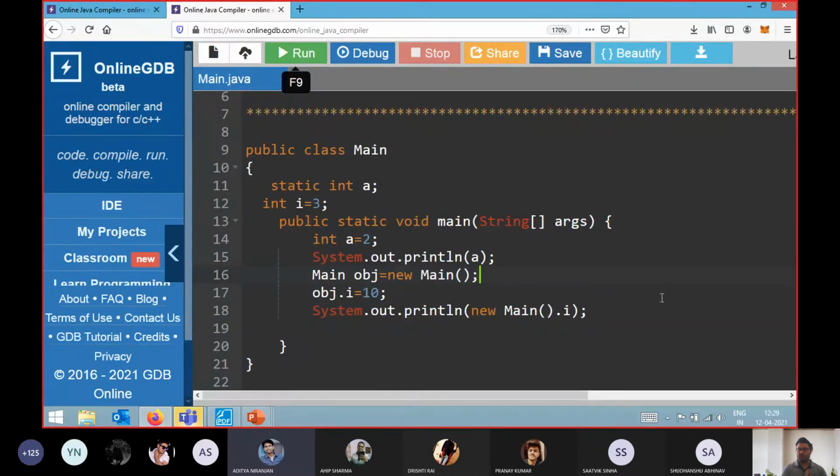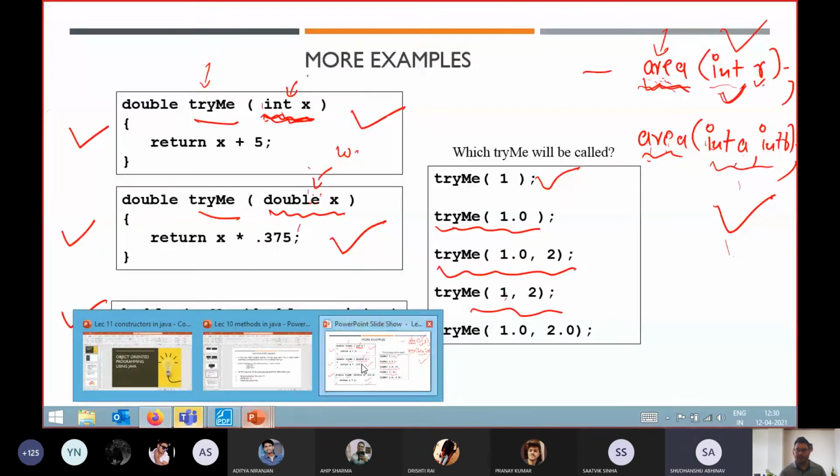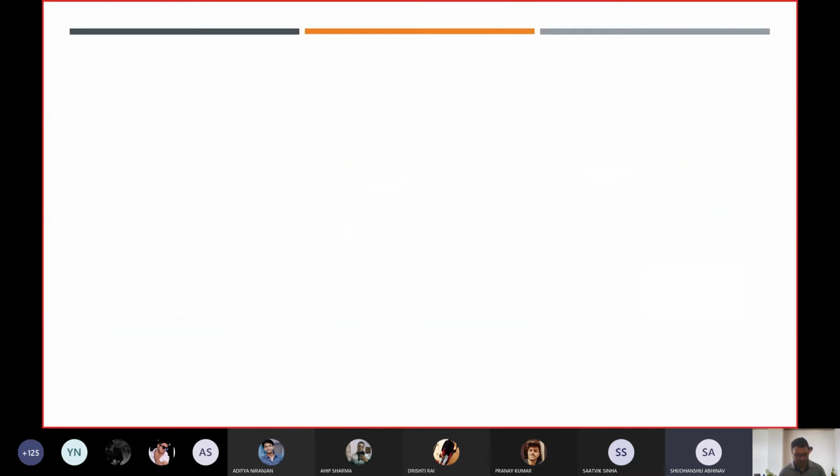So 2 and 3. Yes, sir, 2 and 3, 2 and 3, 2 and 3. Is there any other student who is getting a different answer? Just let me know, please don't hesitate. If you think we will get a different answer, that's okay too. I will tell you why you are getting that answer so that I understand. So 2, 10. Okay, I got one more answer, that is 2, 10. I'm just writing the answers: one answer I got is 2, 3, and one answer I'm getting is 2, 10.